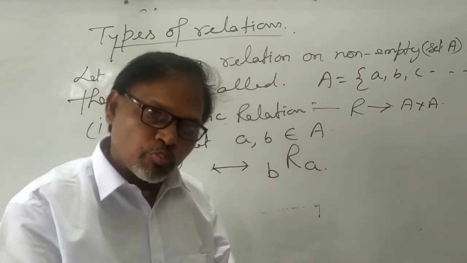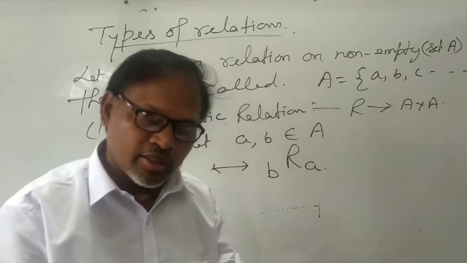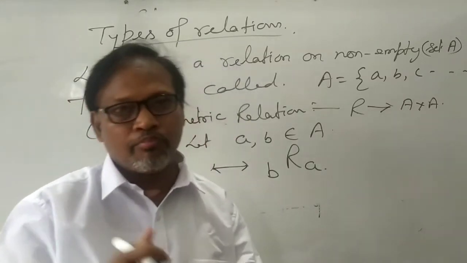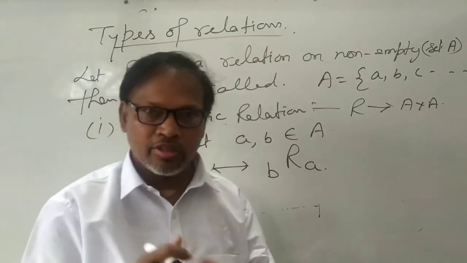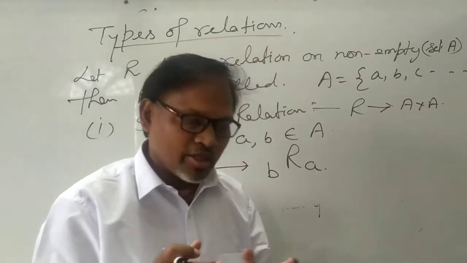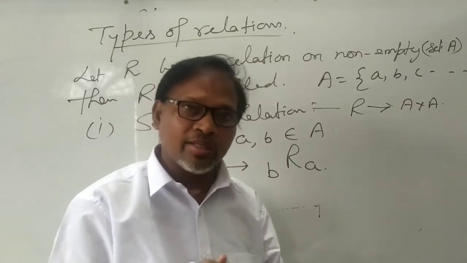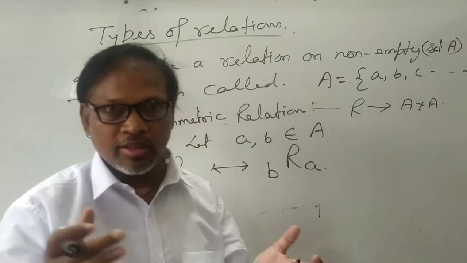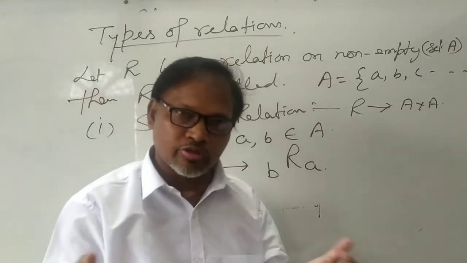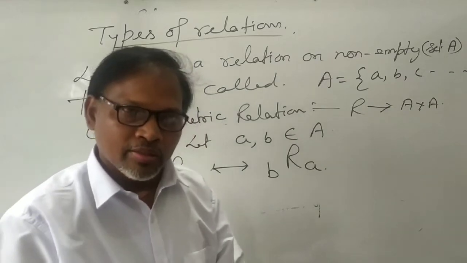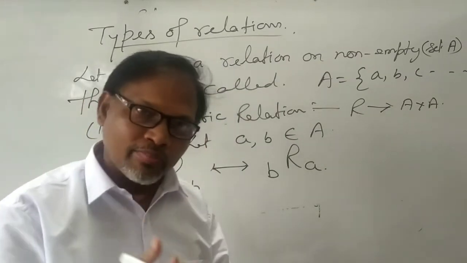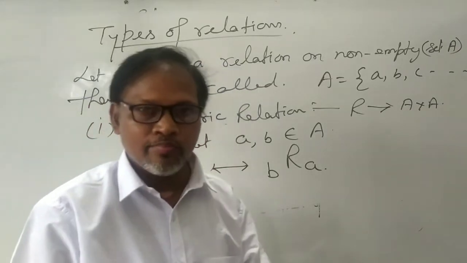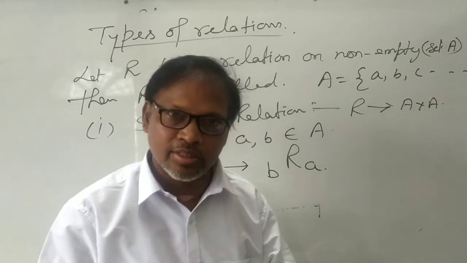If A is parallel to B, then obviously B will be parallel to A. This is also the symmetry. If A is congruent to B, then B is also congruent to A. तो ये सब symmetry के relation. If A is divisible by B, then whether B may be divisible by A? No, जरूरी नहीं है. It is not necessary. If both are not the same number, तो divisible नहीं होगा. तो एक बड़ा होगा एक छोटा. A is greater than B, then whether B is greater than A? नहीं, वो less हो जाएगा. So these are not the symmetric relation.